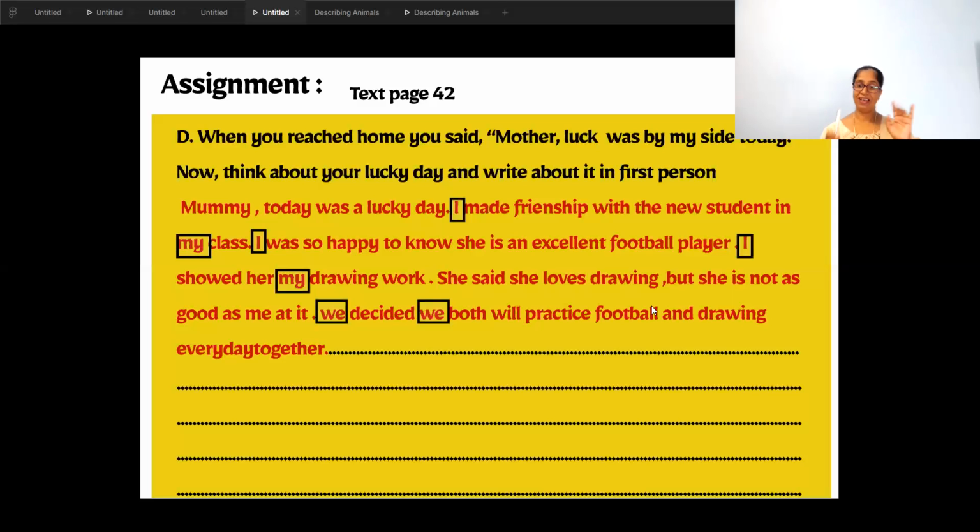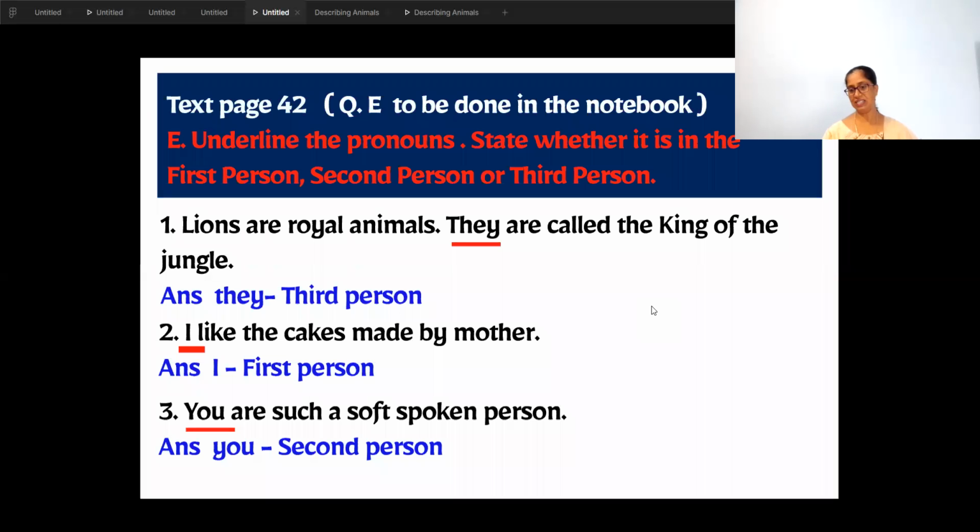Then that girl and her friend. So it is the person speaking and her friend. So it is first person, we, plural. We decided we both will practice football and drawing every day together. Then you can continue 3 more sentences and finish this homework. But remember, you have to use first person, singular and plural.